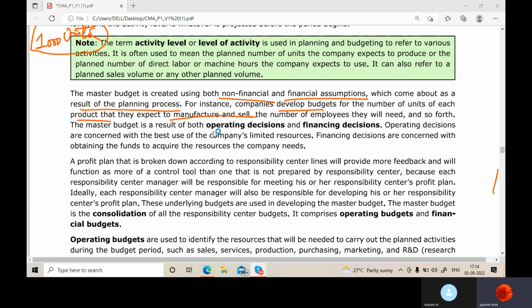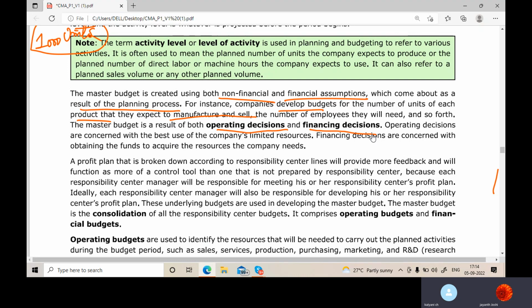Now, master budget is a result of both operating decisions and financing decisions. You may be knowing what I mean by this. Operating decisions, nothing but you see, cash flow statement. You have operating decisions. Correct, madam?